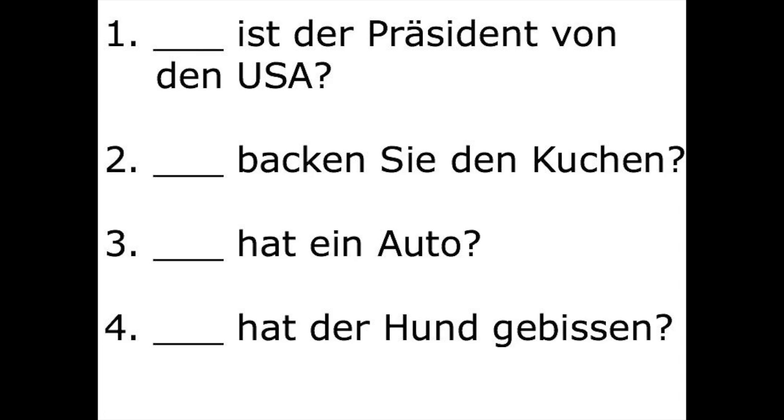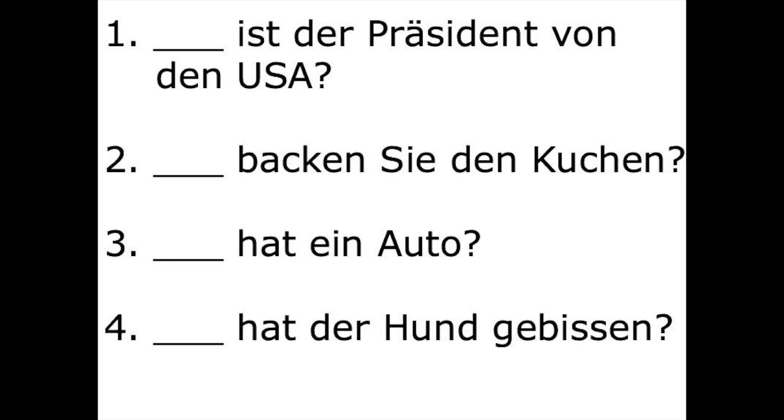Here we have some practice sentences. Pause the video and try and fill in the blanks with either wer, nominative, wen, accusative, or wem, dative. Okay, have you figured it out? Here are the answers. Number 1. Wer, nominative, wer ist der Präsident von den USA? Why? Because the president of the USA is being himself. He's doing the action of being.